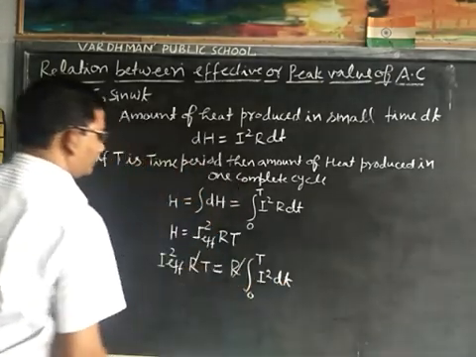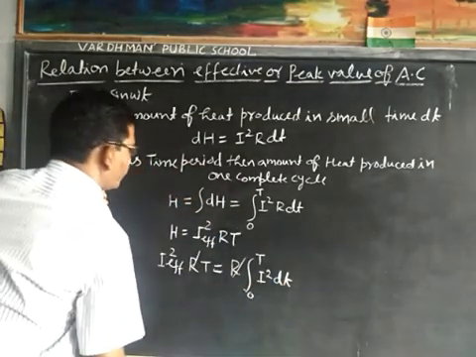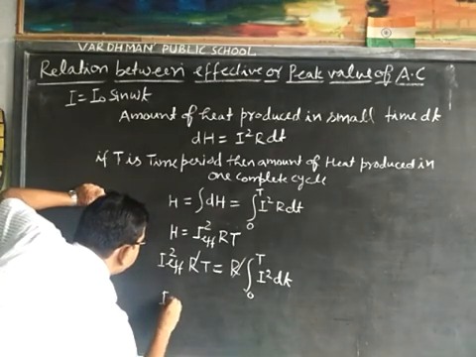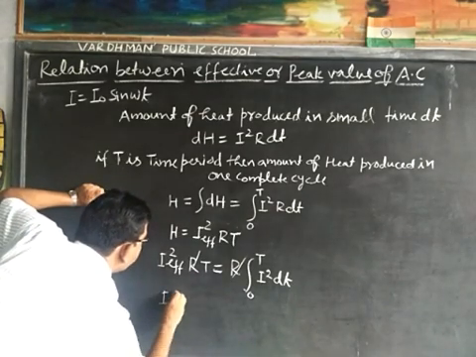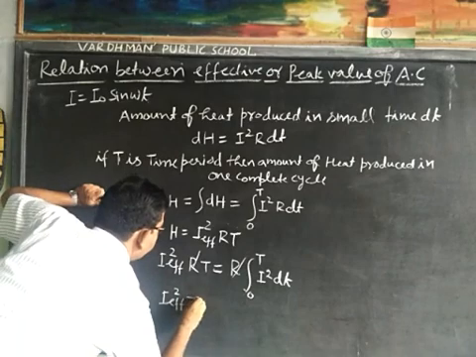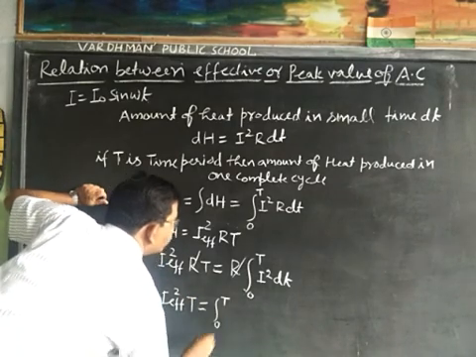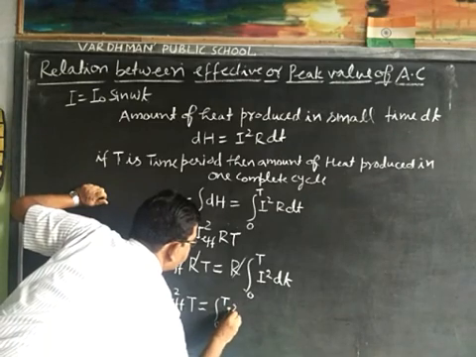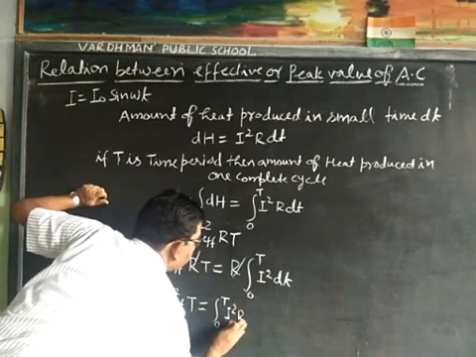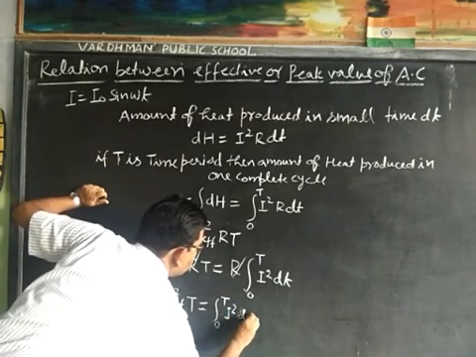Cancel R, then I effective square T is equal to integral 0 to T of I square dt.